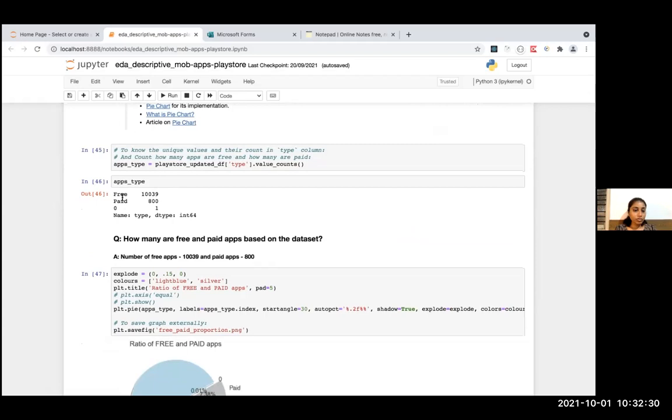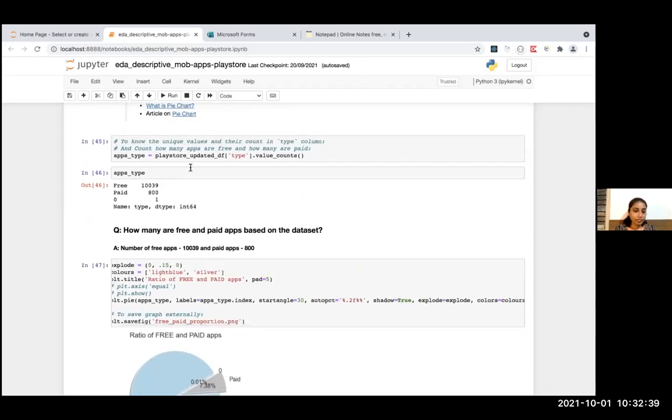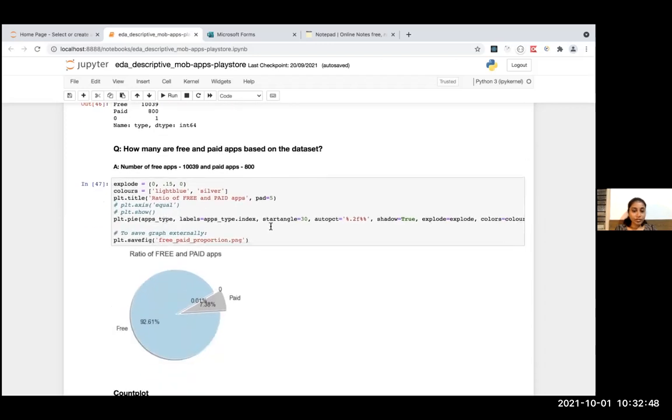And I wanted to know how many are free apps and how many are paid apps in terms of graphical representation. So for that, I executed this statement and it gives me the number of free apps and the number of paid apps. And let's view that in a pie chart representation. So this is how it goes. 92.61% are free apps and 7.38% are paid apps. When you look at this graphical representation of the information you derived, it will give you a quick insight. 92% of them are free and 7.38% of them are paid.